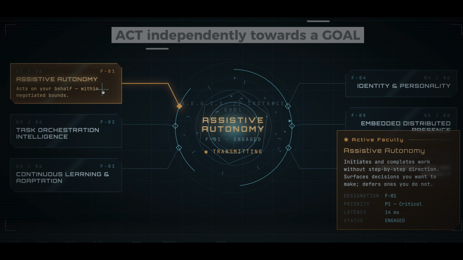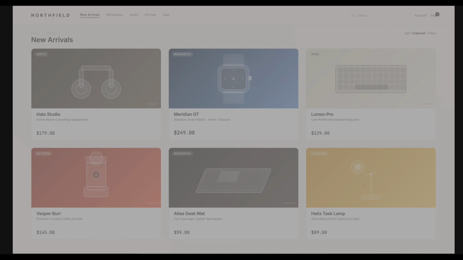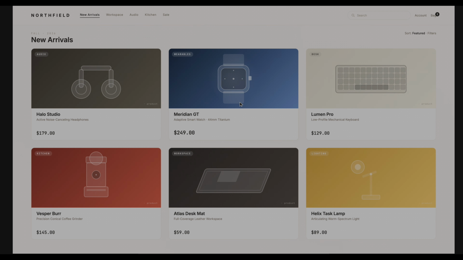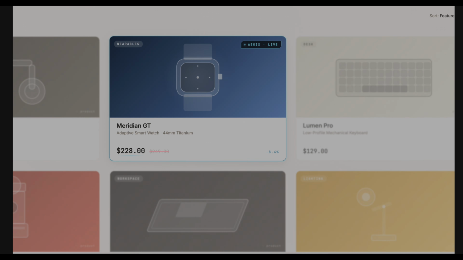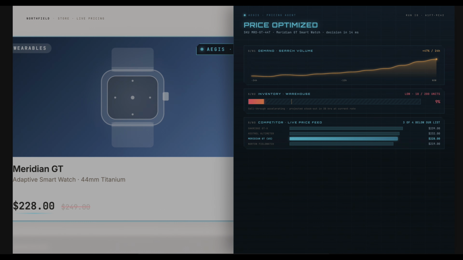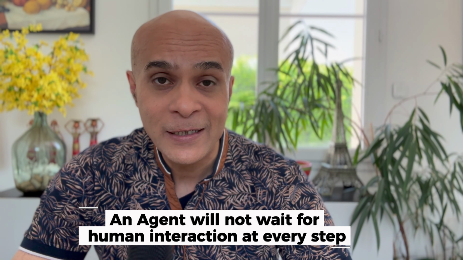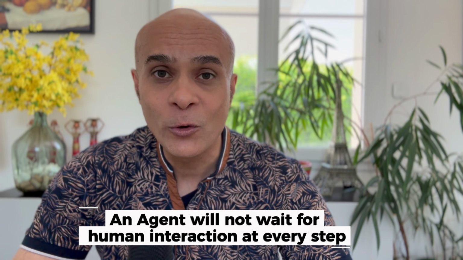So at the core, an AI agent is a system that can act independently towards a goal. So it doesn't just analyze information, but it acts upon it. So if I have to give you an example, think of e-commerce platforms and dynamic pricing agents, which are automatically adjusting the price based on the demand, based on inventory, and based on competitors' data. So the key idea is very simple. An agent is not going to wait for human interaction. Instead, it is going to act based on data and based on defined objectives.